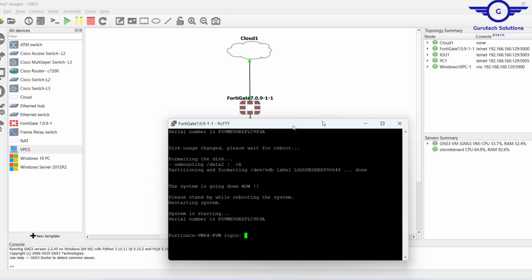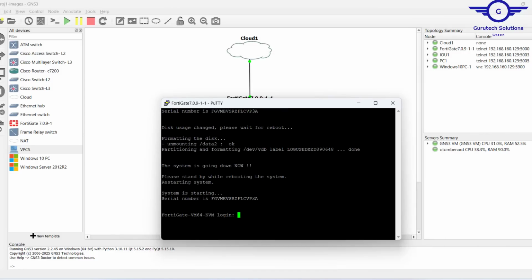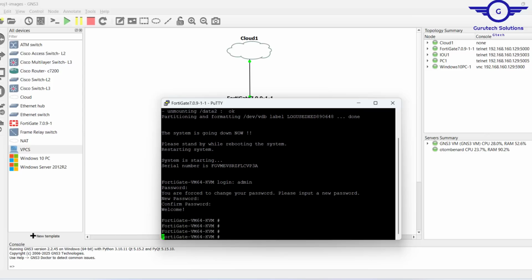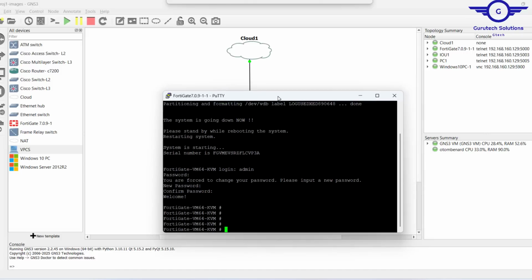Okay, so guys, as you can see, now the interface is ready, the CLI is ready, the terminal is ready, and I can proceed to log in. The default username is always admin, and for the GNS3 version, the password is always blank, just hit enter. Then it asks you to set a new password, which I'll also set as admin. All right, perfect.